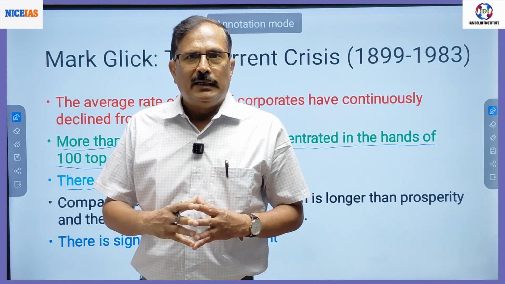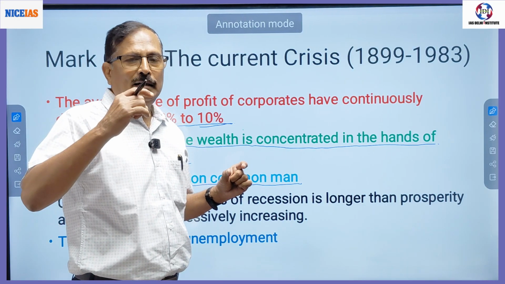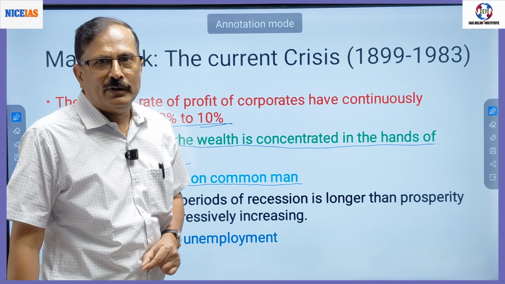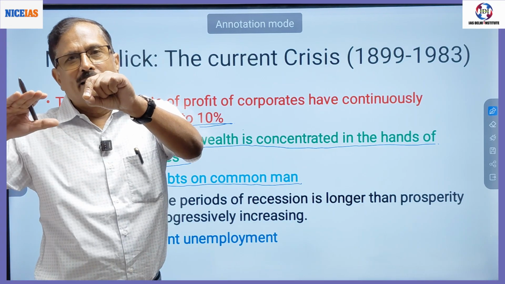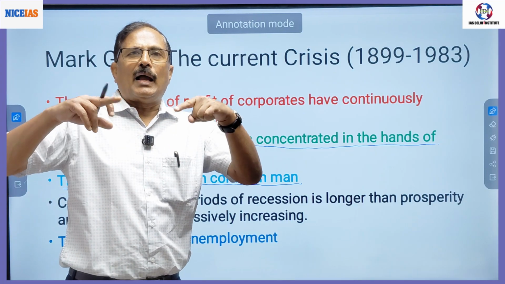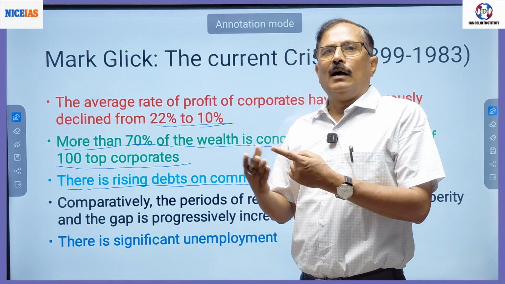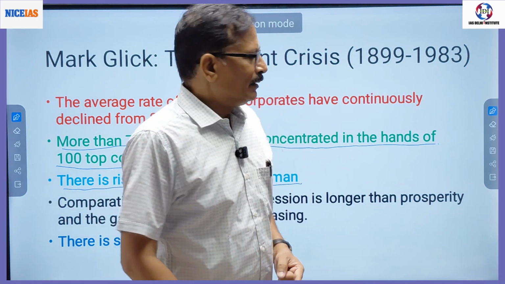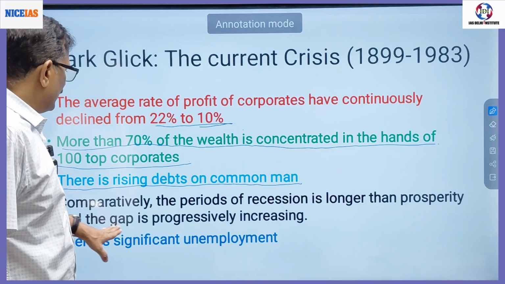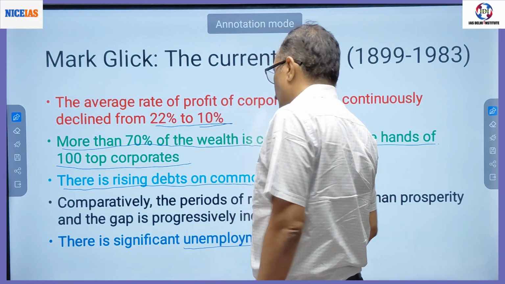Just hypothetically, if previously the span of recession was 2 years and the span of boom was 12 years, in the next cycle the span of recession would be 4 and that of boom would be 8, and gradually, today the span of recession is 15-16 years and the span of boom is hardly 4-5 years. Right? So the periods of recession are longer than prosperity and the gap is progressively increasing. So there is unemployment also, right?